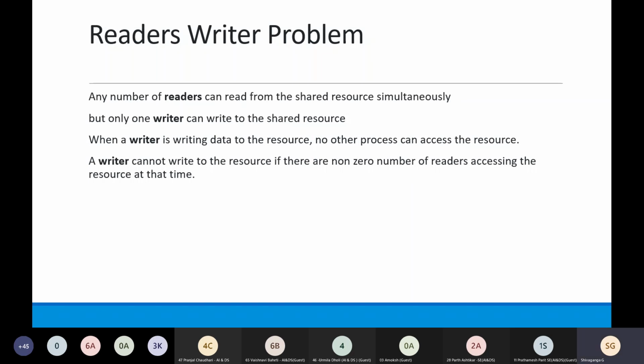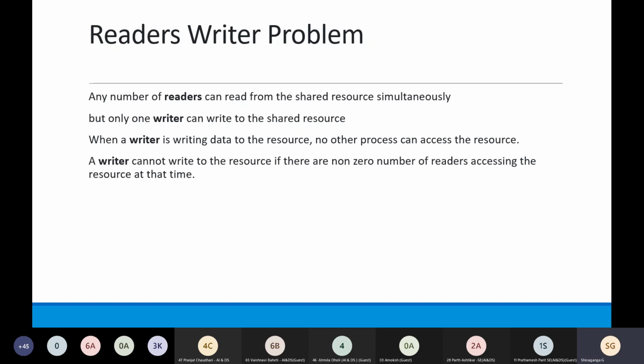Okay, the reader will not know whether it has read the updated value or the value before the update. So whenever a writer is active, all other processes should not be able to write, and they should not be able to read either.